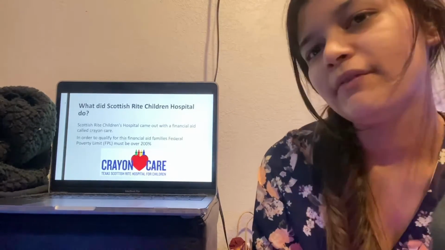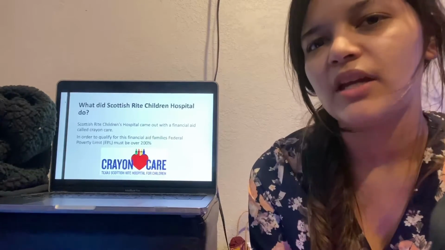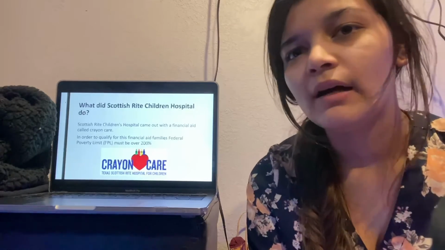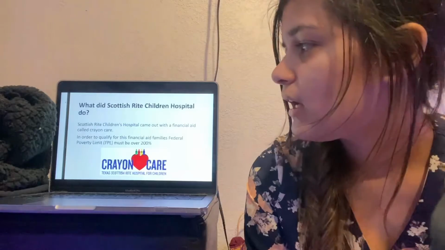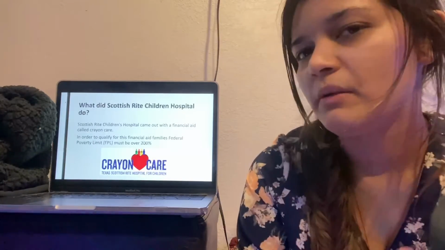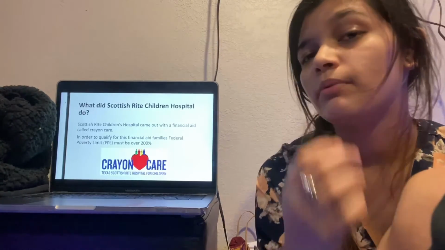In order to qualify for this financial aid, you would have to fill out the application, and some of the factors that they consider are the gross income, the number of household members, and your family's federal poverty limit. Your federal poverty limit must be over 200%.